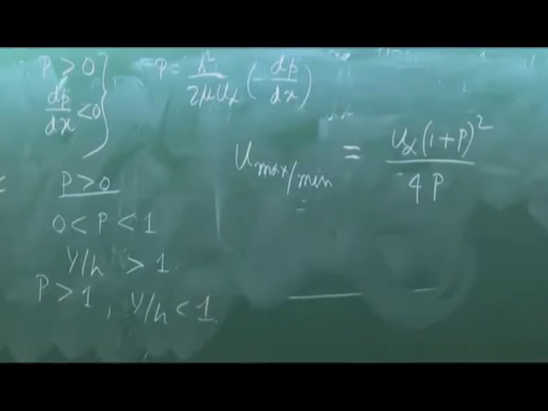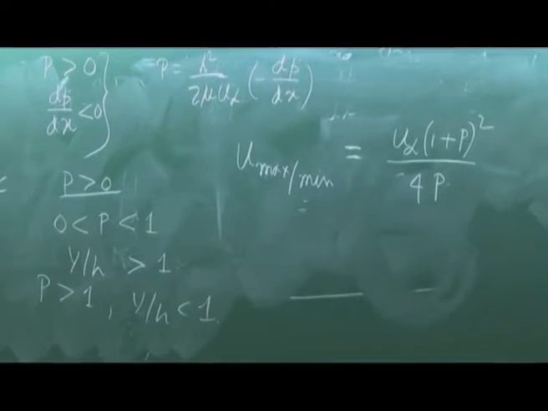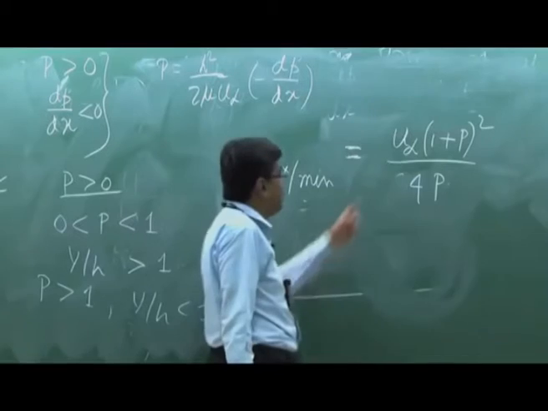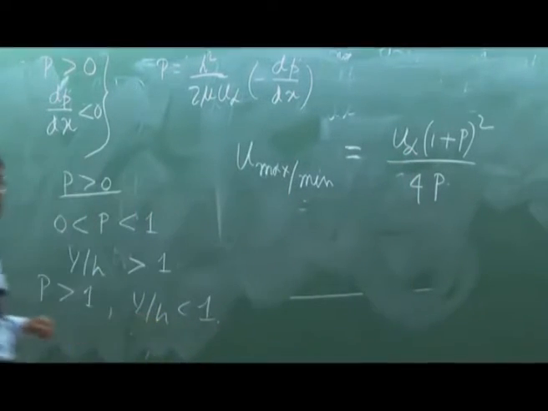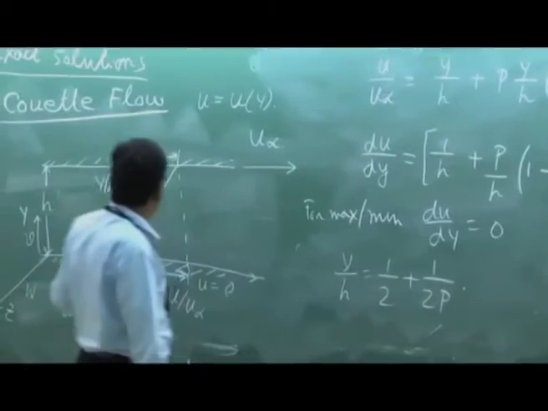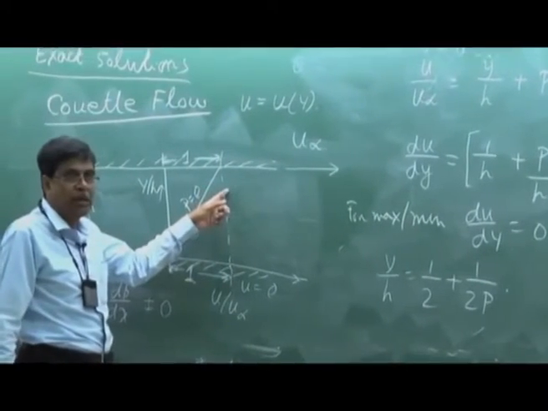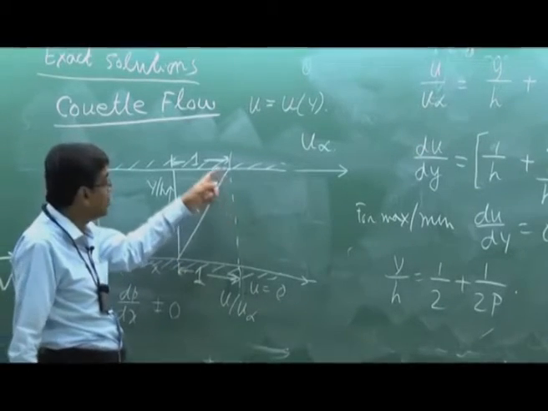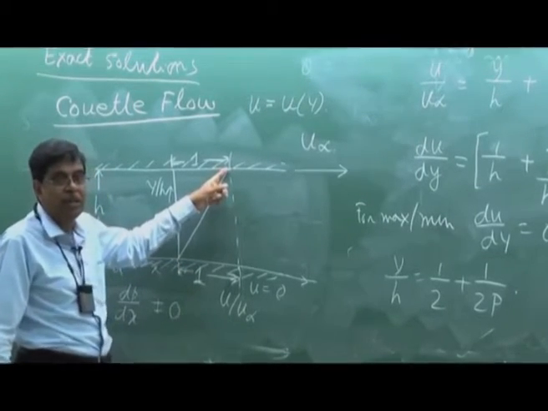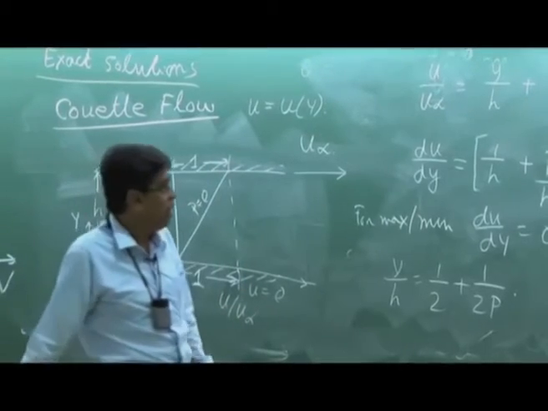So when P is greater than 1, u max is greater than u infinity. This is compatible because the flow has a maximum velocity within the flow domain somewhere below the upper plate, the moving plate, which has to be higher than u infinity. Otherwise it will not be a maximum.